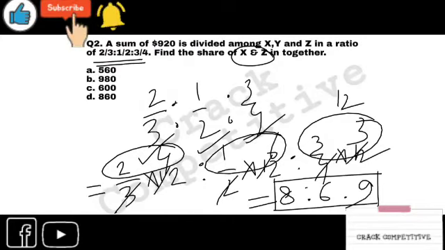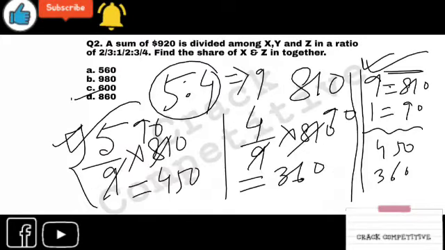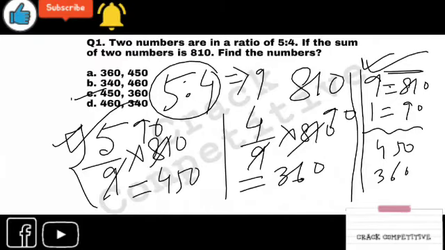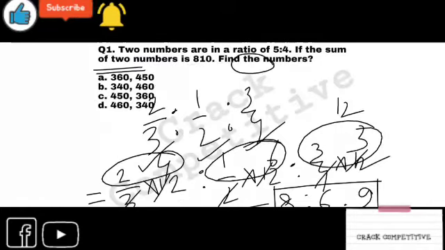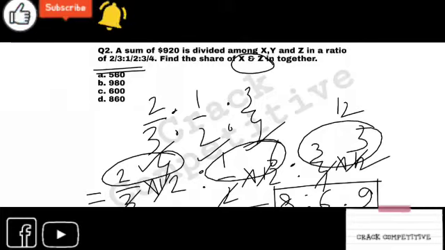Now you can calculate this as you have seen in the earlier one, where the total was given as 810, right? The total is given there, and we calculated like this. Now we have to do the same thing here. It's 8 is to 6 is to 9, and the total figure is 920.